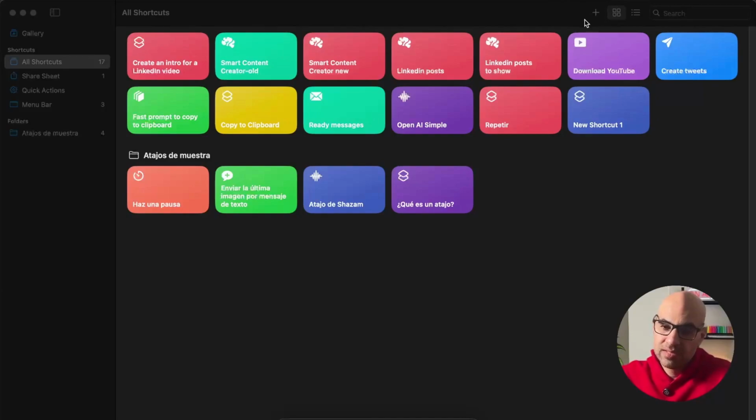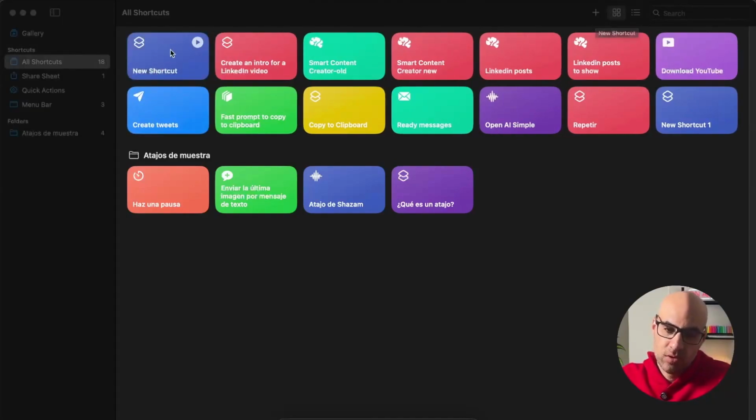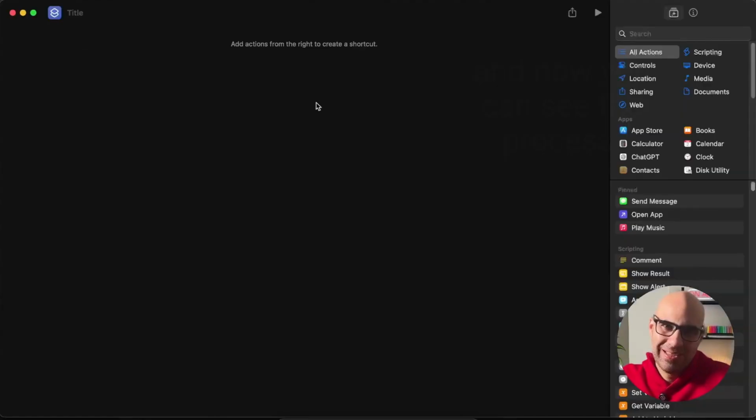Here in Apple Shortcuts, click on the plus button and then you have a new shortcut. I double click on that and we get this blank shortcut that we need to start creating. First of all, let's give it a name. Let's call it LinkedIn post example. Perfect. Now, the first step that we need is to set the input. In our case, it's the transcription.